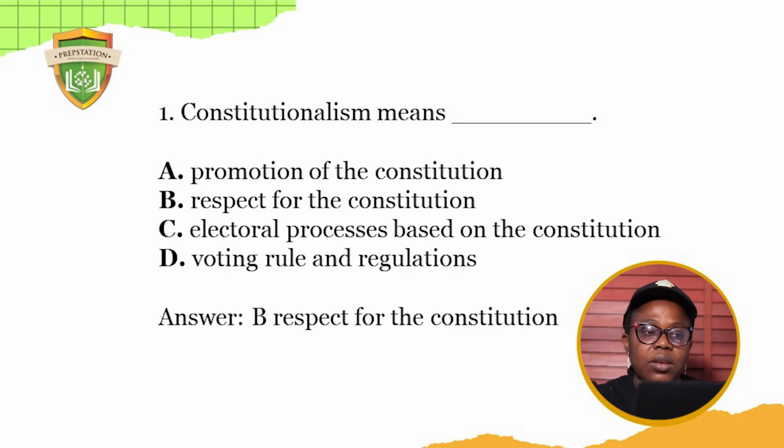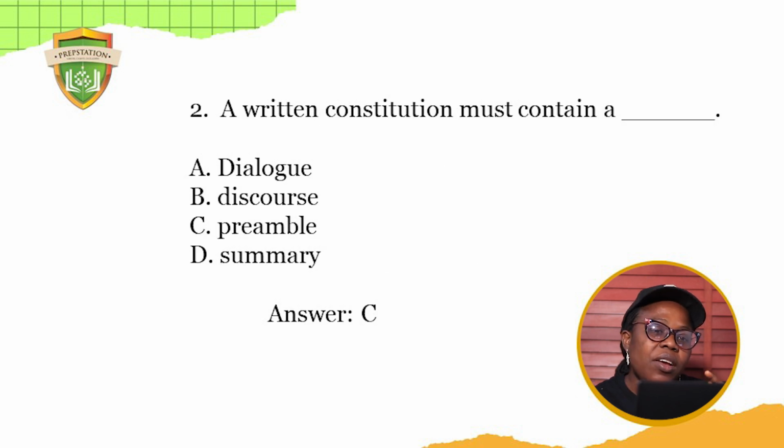Let's look at the next question. A written constitution must contain dash. Remember, when we look at the features of a written constitution, you know the features, can you remember? Codified in a single document. Can you remember that? Yes. Now, it must have a preamble. It must have what? A preamble. Very important. Others are important, but it must have a preamble.